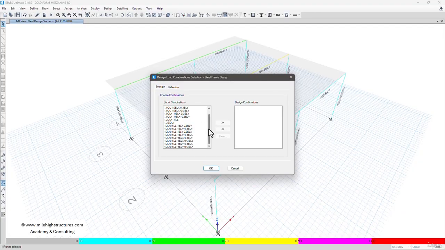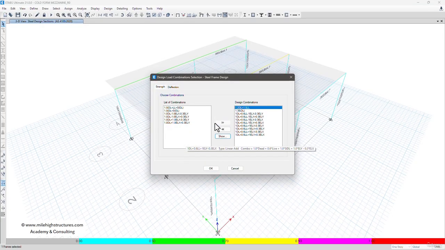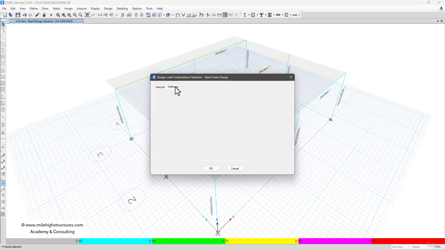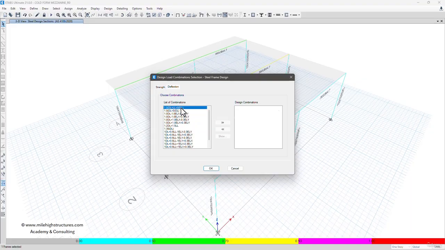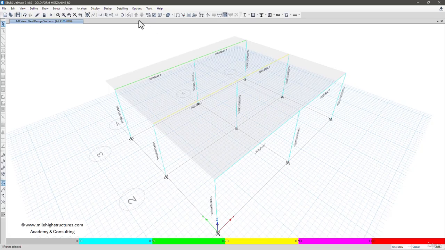In here, select the strength design load combinations. And for the deflection, we can simply select the serviceability load combinations. Click on OK, and then again perform the steel frame design by clicking on this option here.